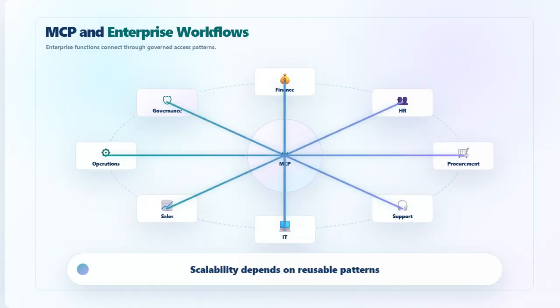Now let's look at MCP and Enterprise Workflows. The future of MCP is not only personal productivity. Its bigger value may come from enterprise workflows. Agents may support finance, HR, procurement, support, IT, sales, and operations. Each workflow needs tools, data, rules, and permissions. MCP can help standardize how agents connect to those capabilities. This makes enterprise AI more scalable.